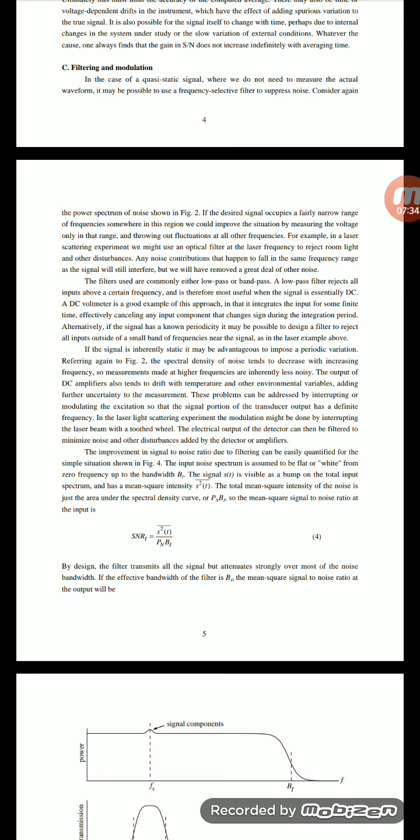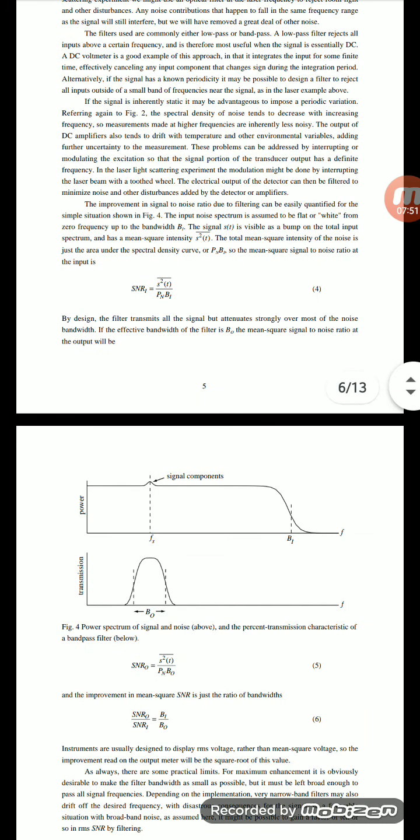SNR, that means signal to noise ratio, due to filtering, equally amplified for the simple situations. SNR equals S squared of t by P and B1. These are the signal components, power and frequency, B1 and Fs.